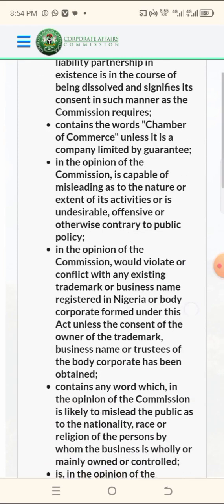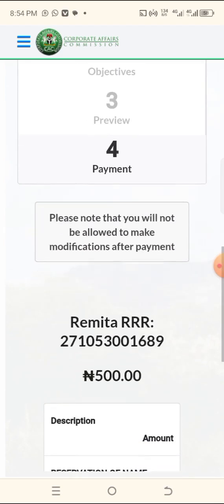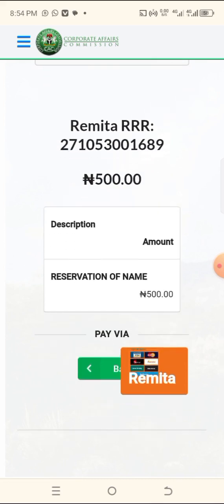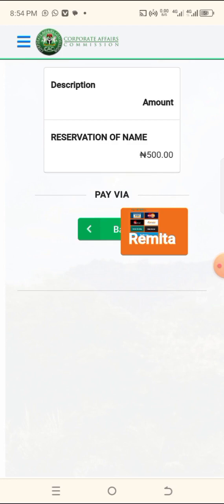When you click on save and continue, again you come down. You can see we are under the payment now. You need to make the payment of 500 naira. You understand now? Make payment of 500 naira to them for name reservation. So if they approve it, very good.